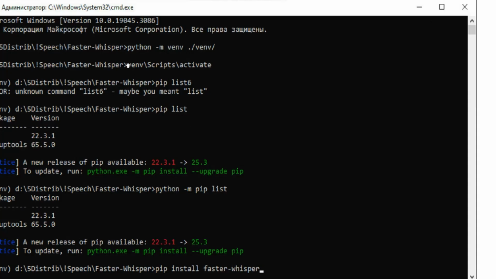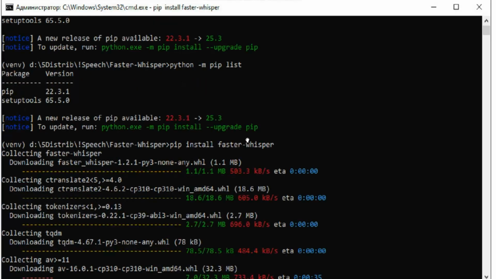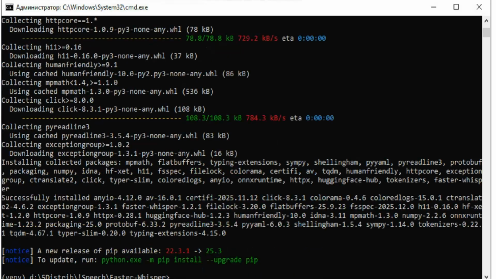I gave this command after the name of the folder where the virtual environment is located: folder of virtual environment, Scripts, activate. Activate is a bat file that activates the virtual environment. The name of the virtual environment appears to the left of the command prompt. And here, in this new virtual environment, I ran the command pip install faster-whisper. It was a standard package installation with all its dependencies. It finished quite quickly. As you can see, all the necessary packages were successfully installed.